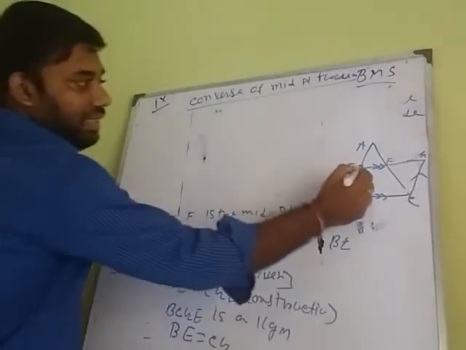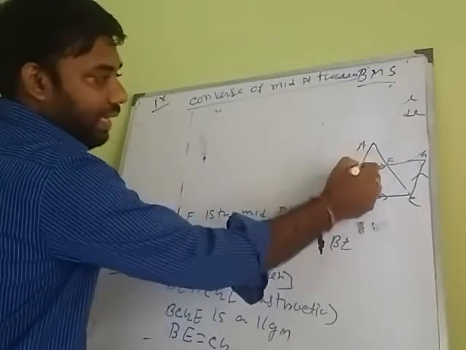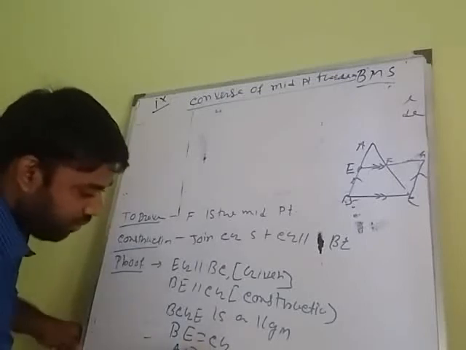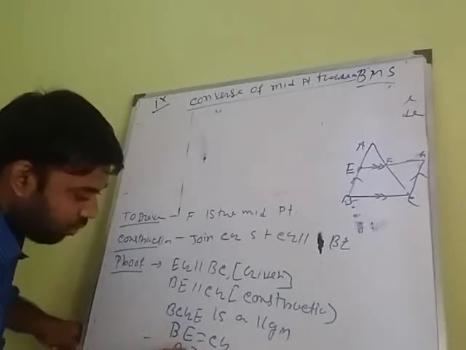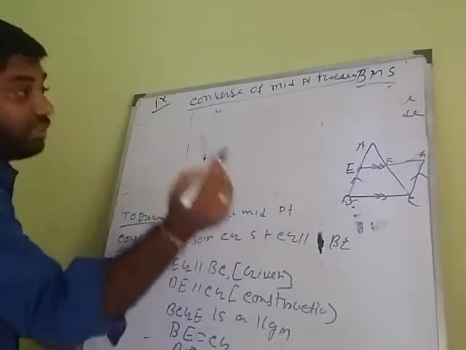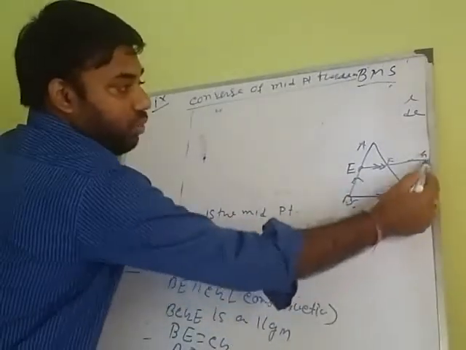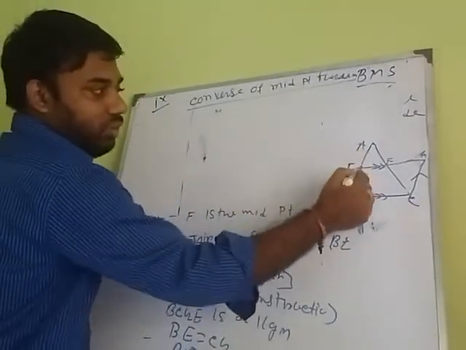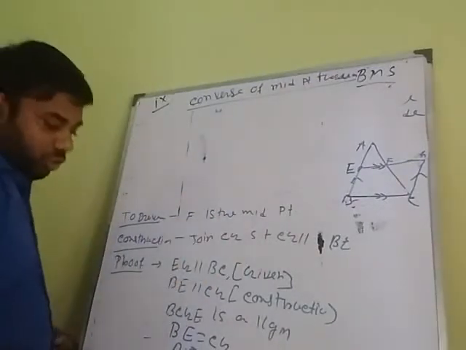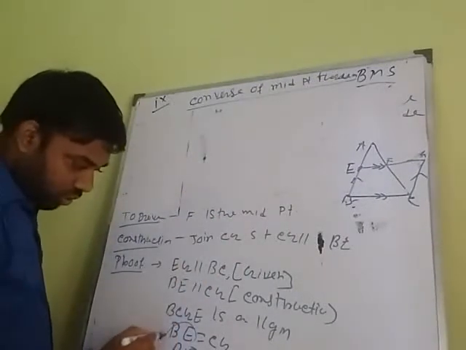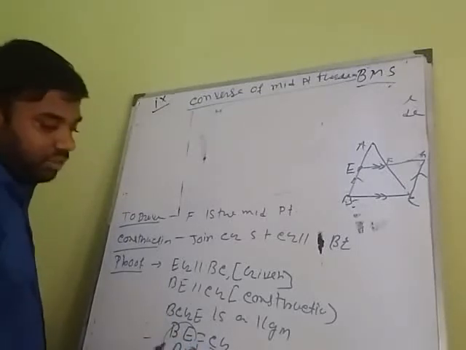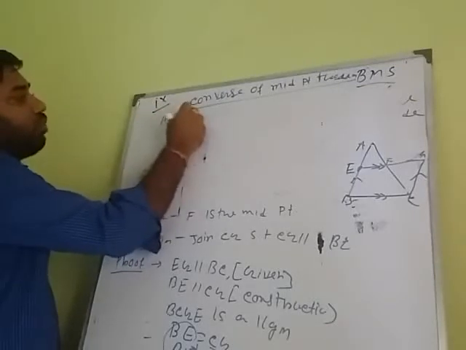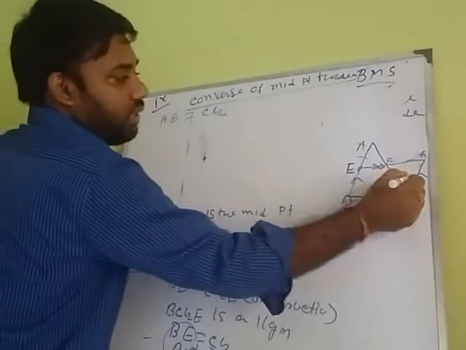And as E is the midpoint, that is given, AE equals EB. So BE equals CG because it is a parallelogram, and AE equals EB because E is the midpoint. Considering these two relations, you can say that AE equals CG.